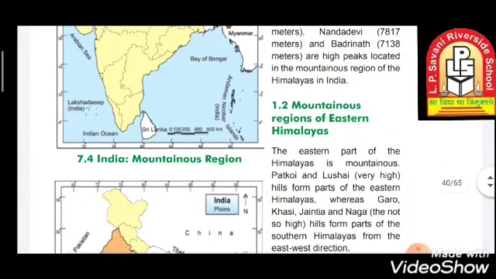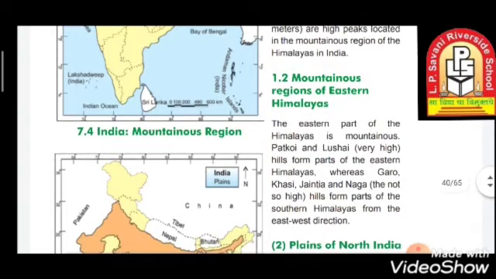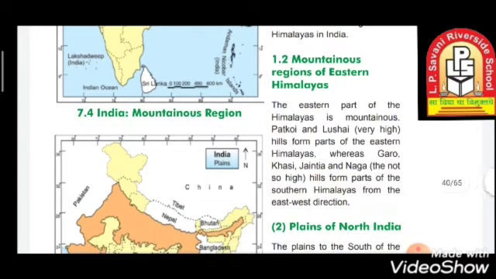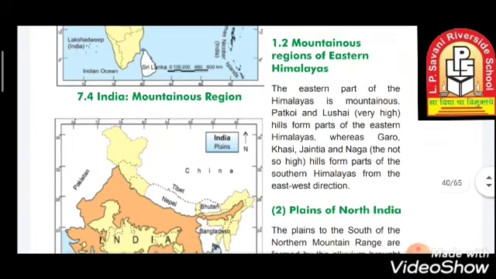Mountain ranges of Eastern Himalayas. The mountain ranges on the east side, the eastern part of the Himalaya, are mountainous. Patkoi, Lushai, which are very high hills, form parts of the eastern Himalayas, whereas Garo, Khasi, Jaintia and Naga, the not so high hills, form parts of the Himalayas in the east-west direction.